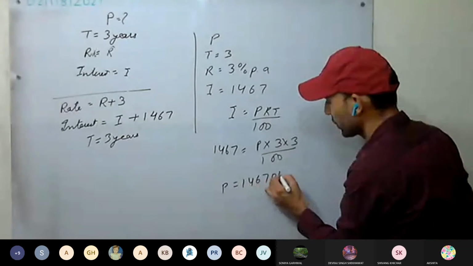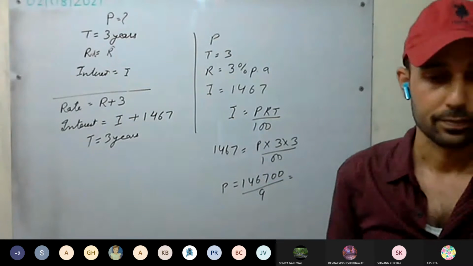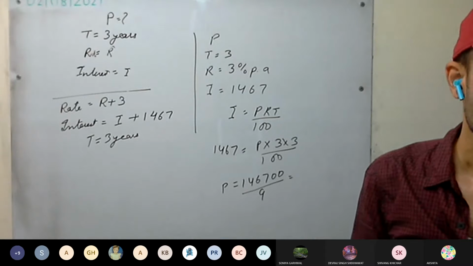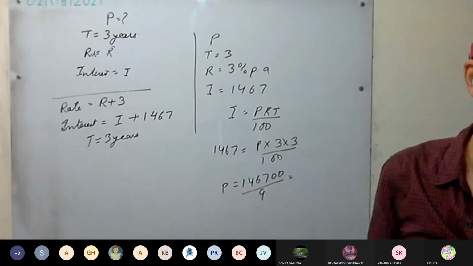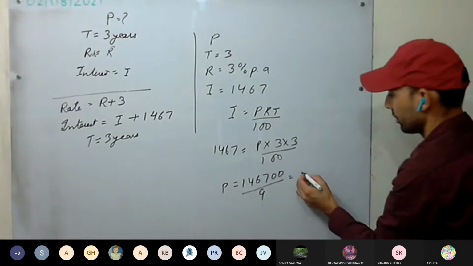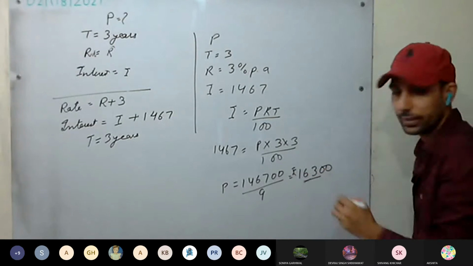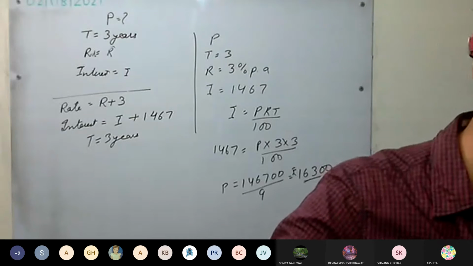146700 divided by 9. Everyone calculate it. ₹16300 you will get.